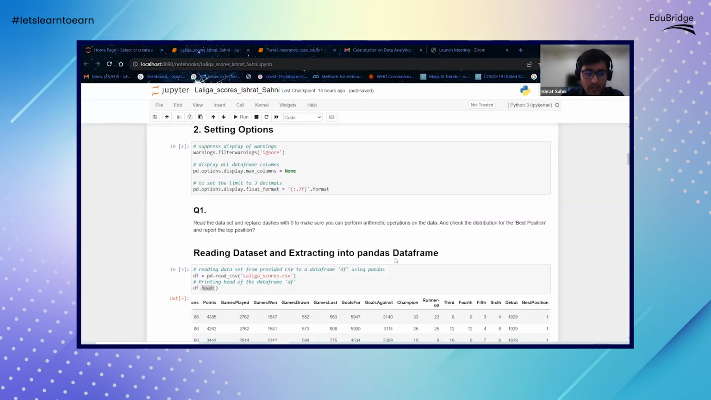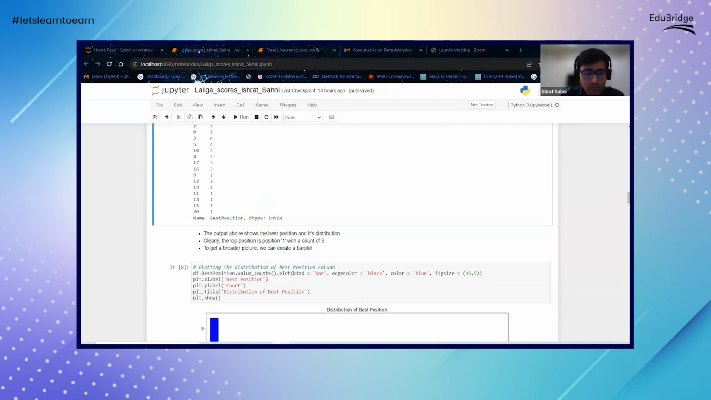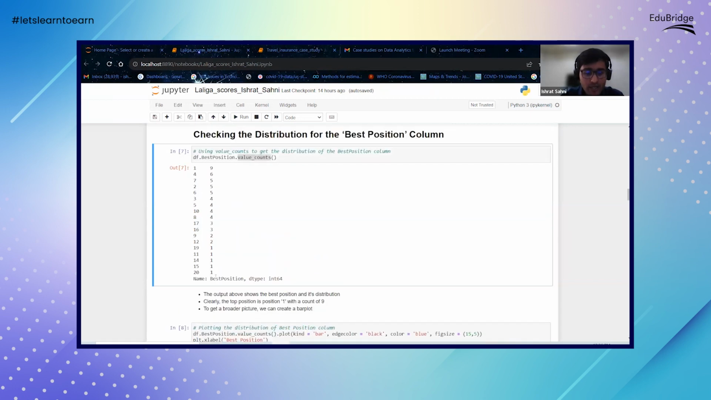For that, we want to do a frequency distribution, so we'll do a value counts. This takes each value and counts the number of observations in the data. You see that 1 is coming 9 times, 4 is coming 6 times, and so on. This is one such analysis we can do to understand the number of observations of each value. The output above shows the best position and its distribution, and you can clearly see the top position is position 1 with a count of 9. It's shown in descending order.